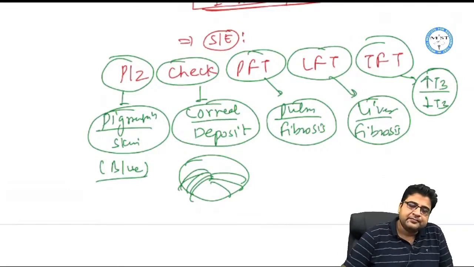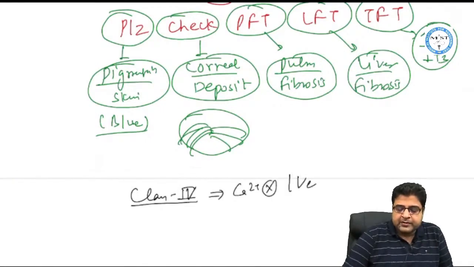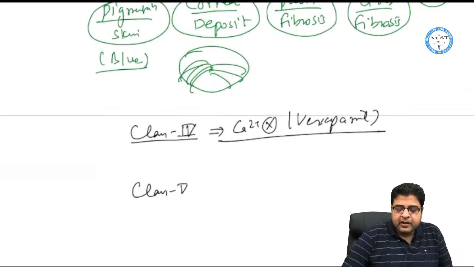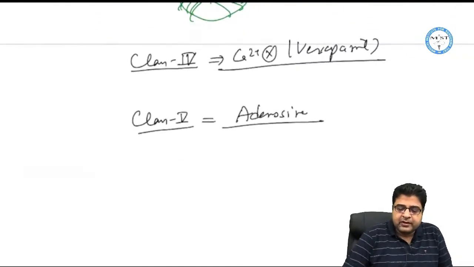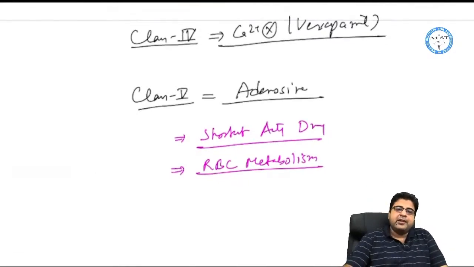Class 3 medicines are done. Class 4 medicines are calcium channel blockers, and Verapamil is a drug that we have covered already. So Verapamil is a class 4 medicine. Class 5 medicines, and there adenosine was the most important drug. Adenosine is the shortest acting drug because it is rapidly metabolized by RBC.